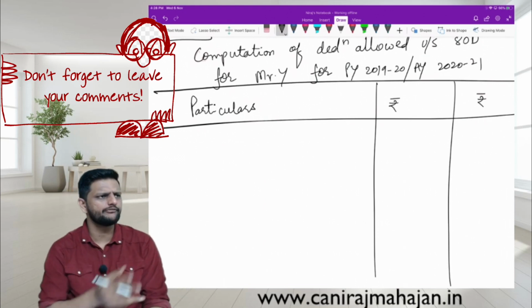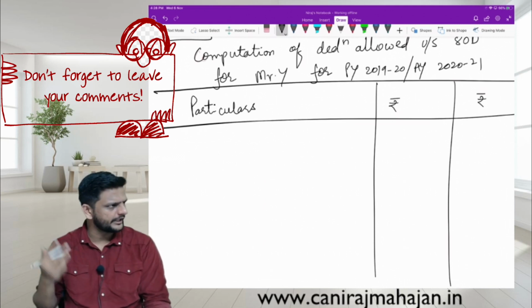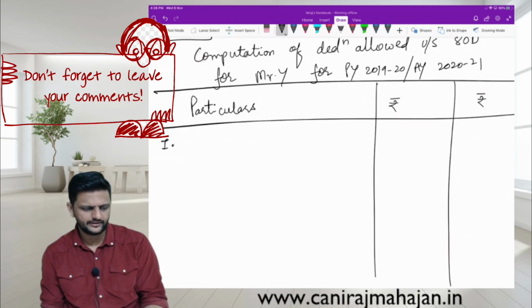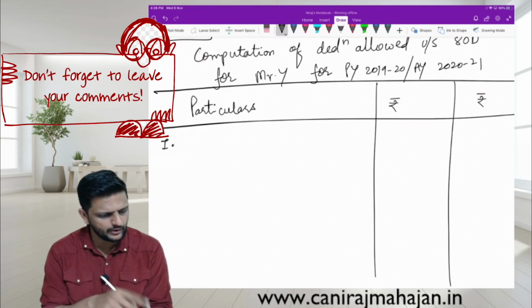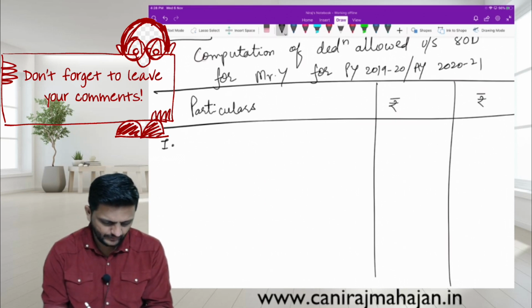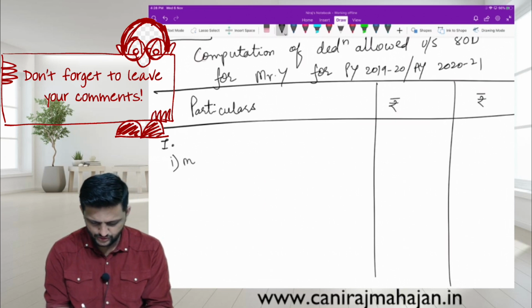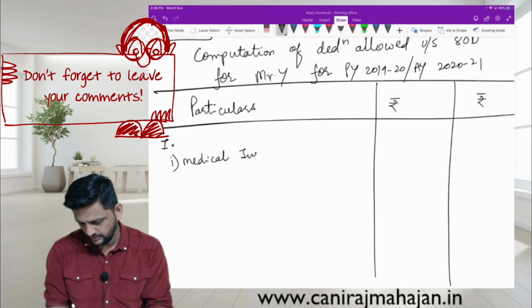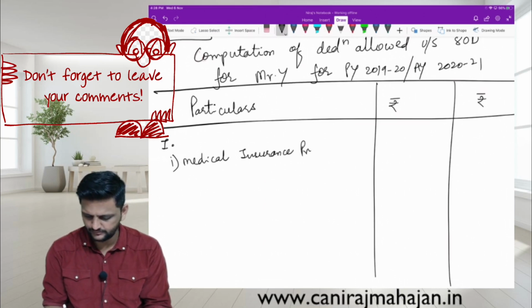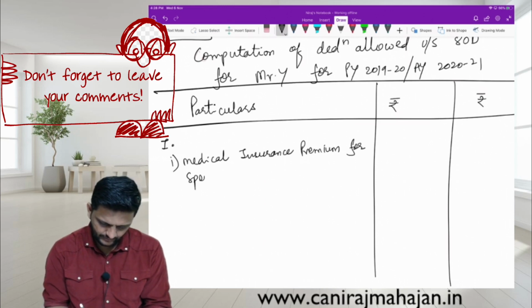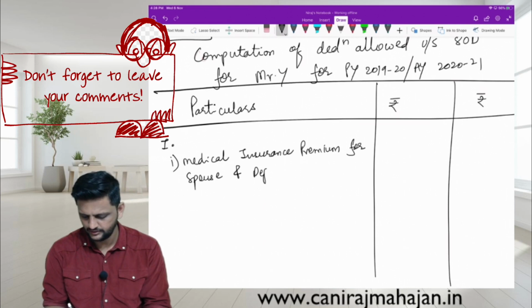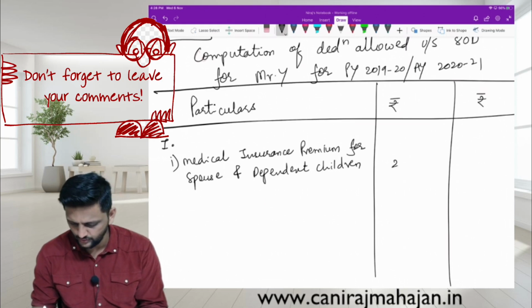This now is solved in vertical format. That means own family first, then we'll go to other family. What is the first expenditure he has done for the family? Medical insurance premium on spouse and dependent children. Okay. Medical insurance premium for spouse and dependent children. How much? 22,000.